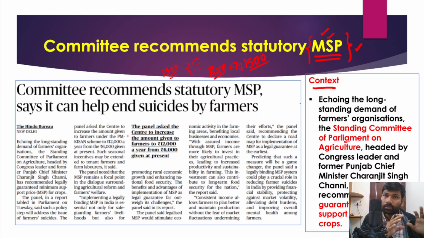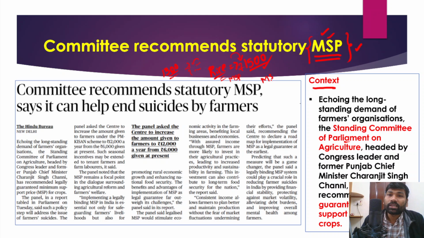So if the market price is lesser than the MSP that the government has announced, you can go to the procurement center and sell your produce at an FCI arranged procurement center at 1500 rupees, in case the market price of rice is 1300 or even lesser than the 1500. However, if the market price is more than 1500, farmers can sell the produce in the market itself. So ultimately it safeguards the farmers, it protects the farmers.